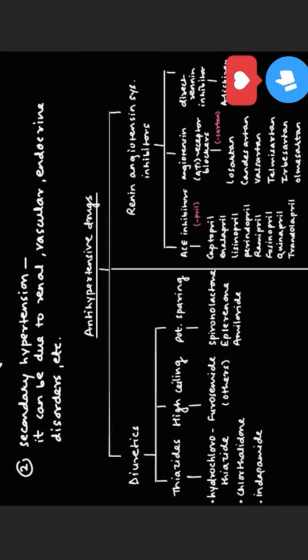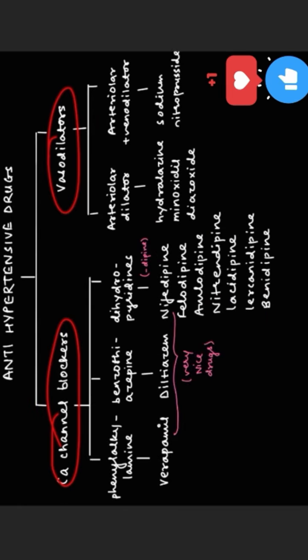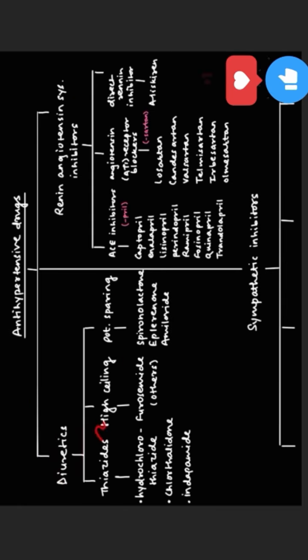Now we are going to see about antihypertensive drug classification. It is divided into 5 types: diuretics, renin-angiotensin system inhibitors, sympathetic inhibitors, calcium channel blockers and vasodilators. First is diuretics. It includes 3 types: thiazide, high ceiling and potassium sparing. Thiazide includes hydrochlorothiazide or chlorthalidone. High ceiling includes furosemide. Potassium sparing includes spironolactone or amiloride.